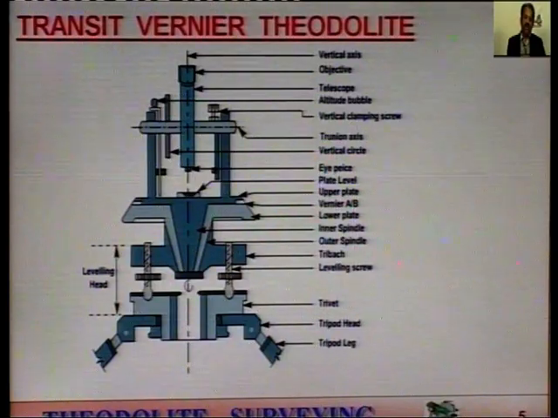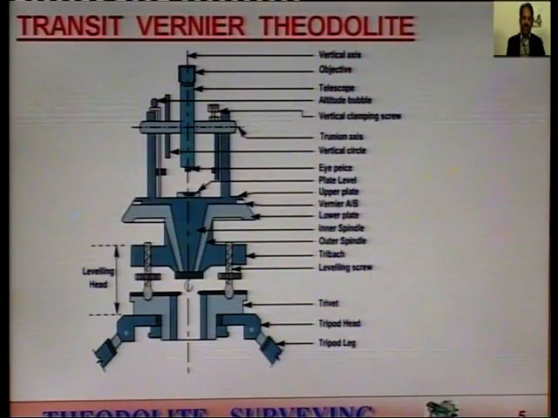On your monitor screen you can find the sectional view of a theodolite instrument, in which the vertical axis is shown, objective is shown, telescope and various types of plate, upper plate, lower plate, verniers, tribrach, leveling screws, tripod head and tripod legs.